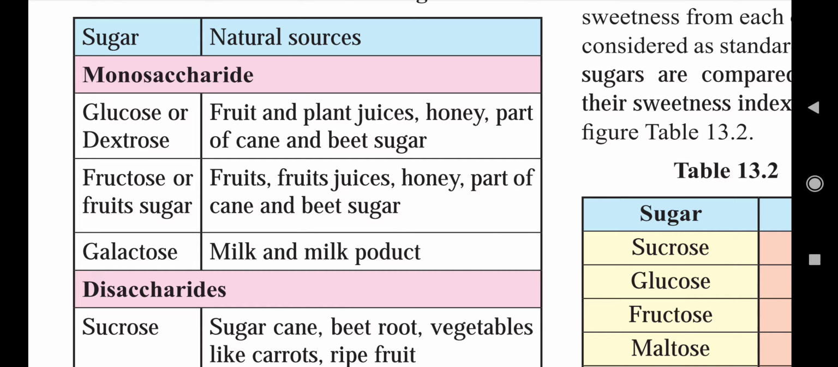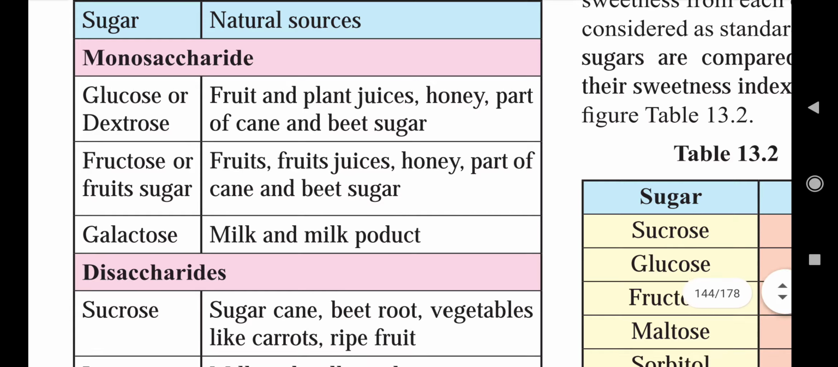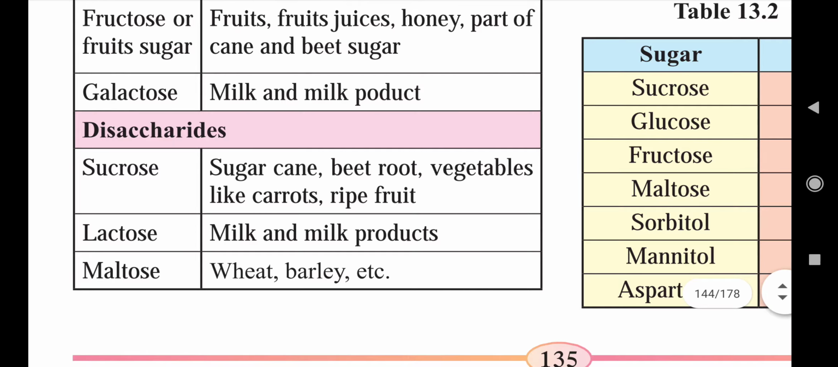Second one, that is fructose, or you can also call it fruit sugar, because the richest source of fructose is fruits, the ripened fruits, not raw fruits. So fruits, fruit juices, honey, part of cane and beet sugar. So these are the sources of fructose or fruit sugars. Third monosaccharide is galactose, which is present in milk and milk products. Okay, as I already told you that lactose is a disaccharide and it is composed of glucose and galactose. Okay, so second type of sugar is the disaccharide.